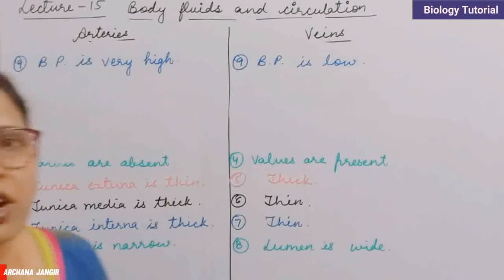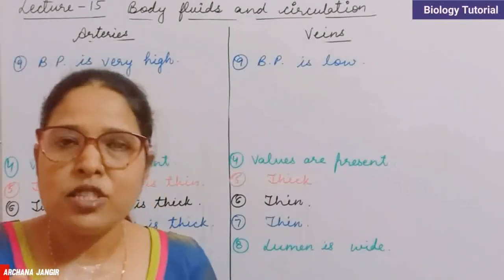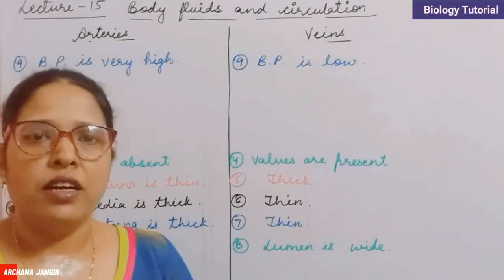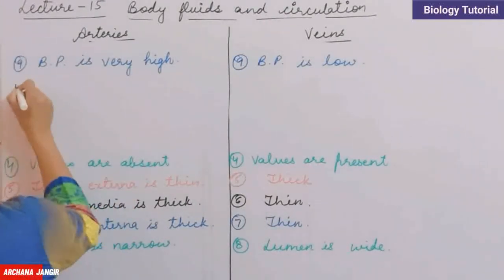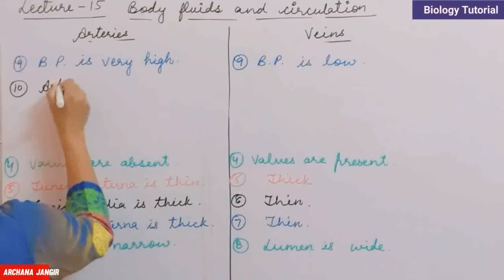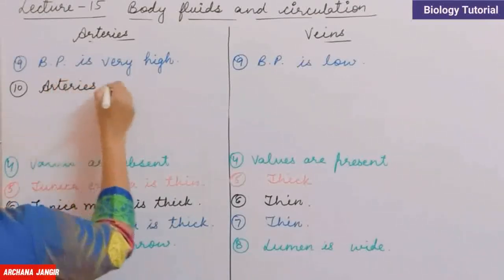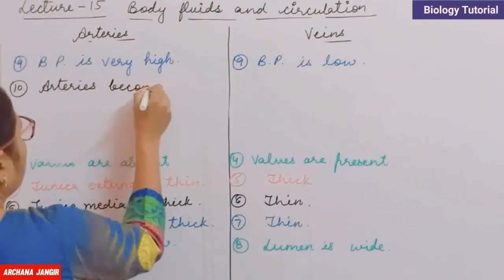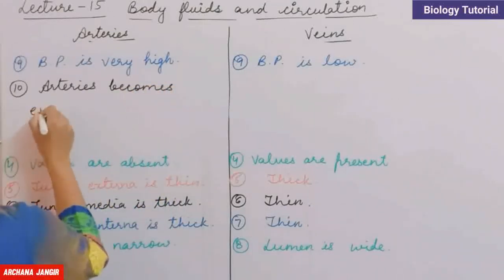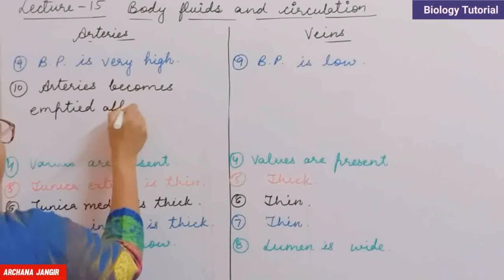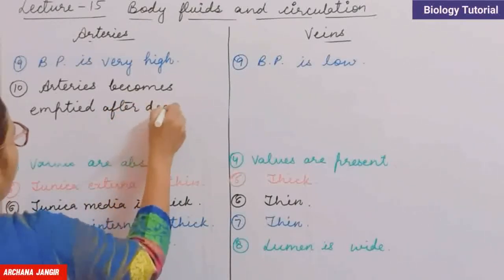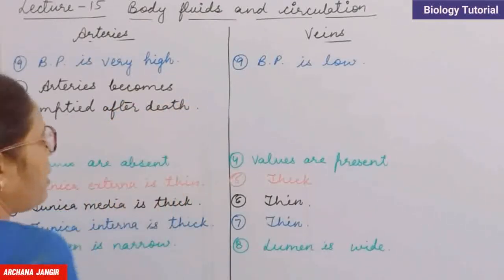The last important difference is arteries become emptied after death. It means after death the arteries become empty.